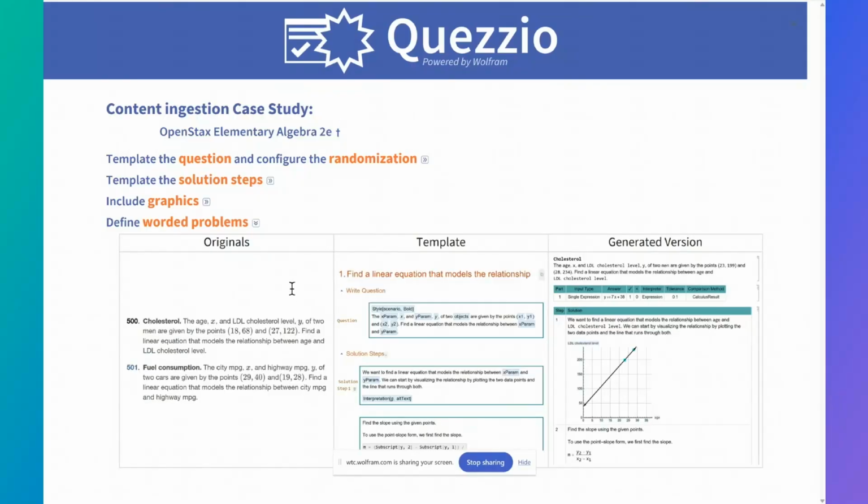And also, because we're working with Wolfram cells in this way, it's actually quite easy to generate worded questions. So here certain bits are just text, and we're inserting values into that to generate different versions of the question with generated graphics inside of it as well, generated answers and so on.